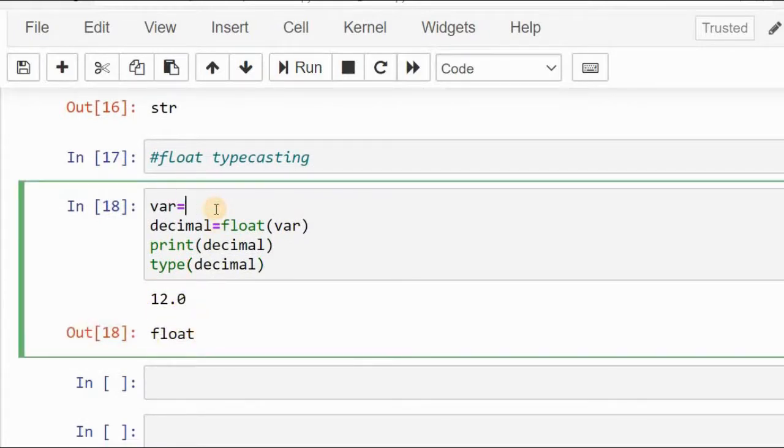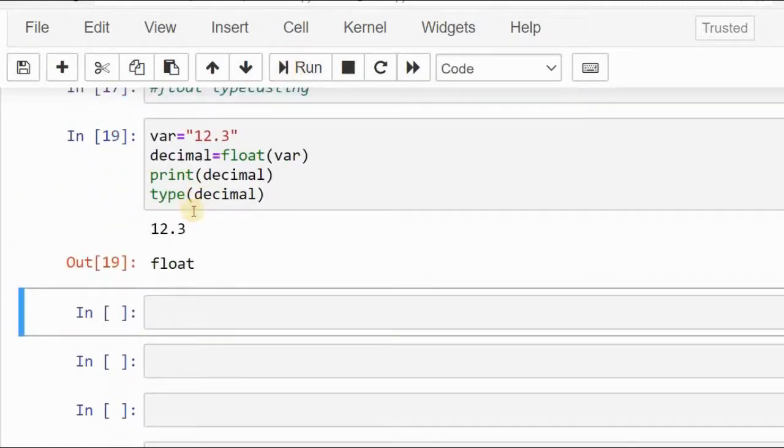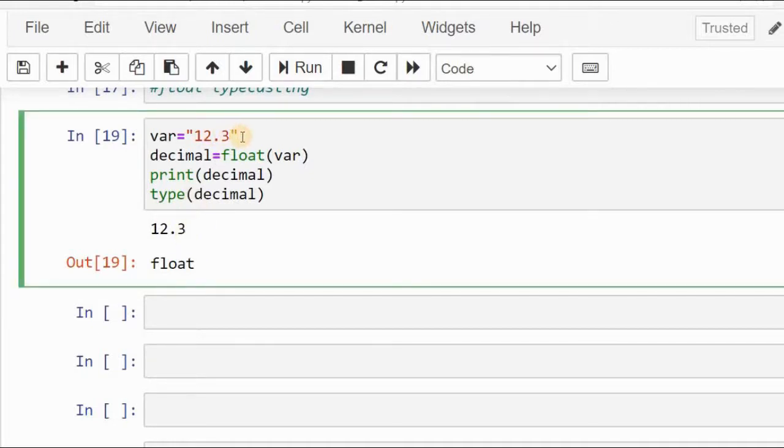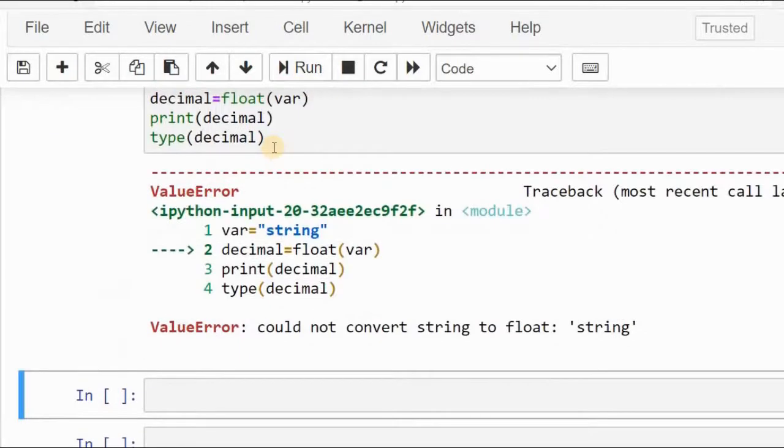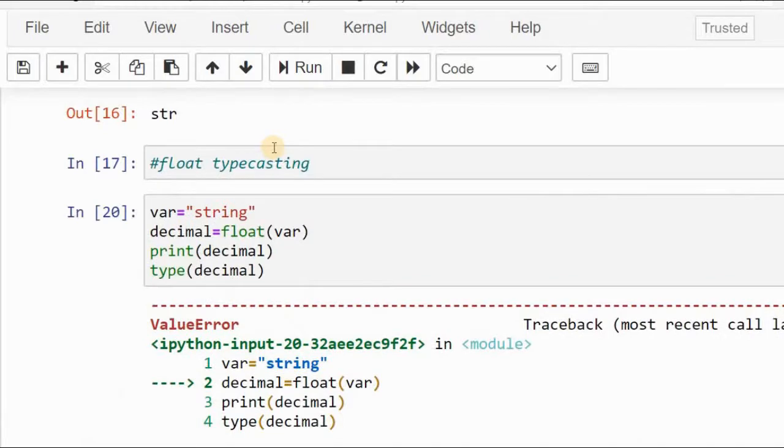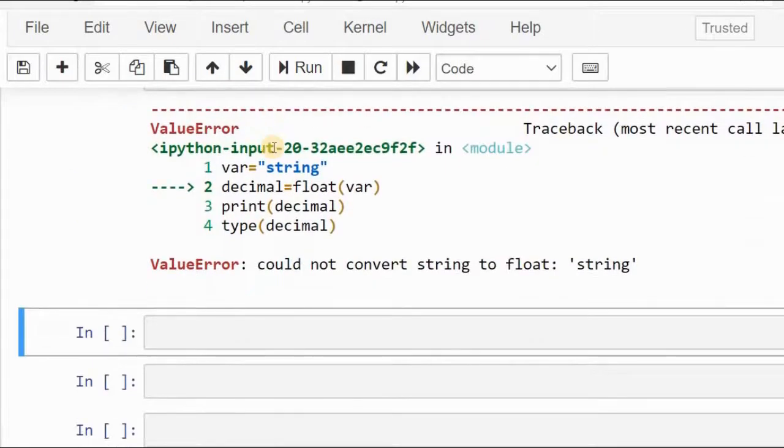So it is printing a decimal number, that is a floating point number, and the type of this data type is float. Now I'm giving a string in the form of a number, 12.3, and I print it, and the string in the form of a number is converted to a floating point number. Suppose I give a string in the form of characters, it will show an error. I am running this code. See, it shows an error because the float function is used to convert only strings in the form of numbers, not characters.